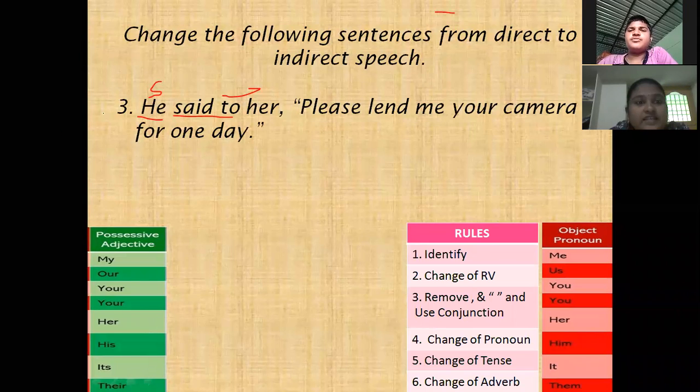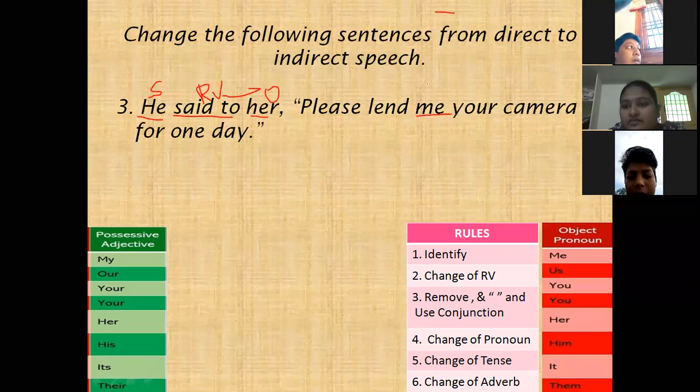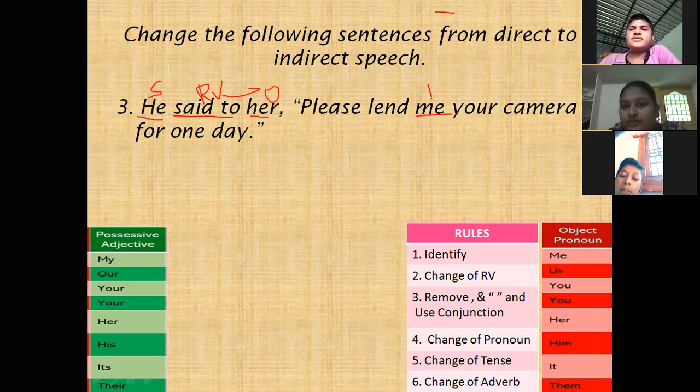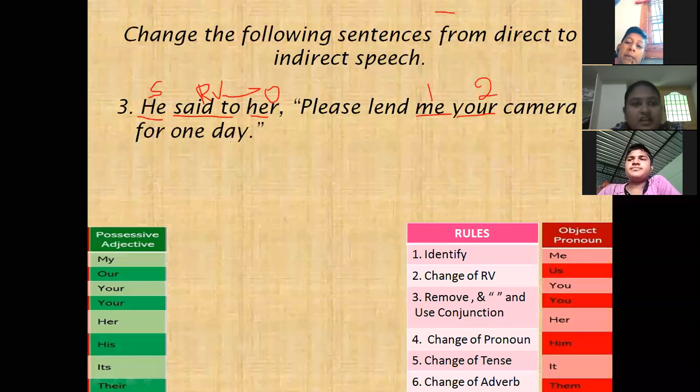Her is object. Said to is reporting verb. Here, please, it means it's a request. Next, me is first person. Your is second person.